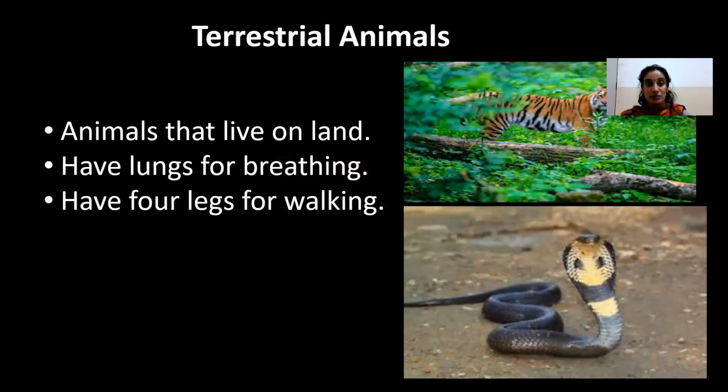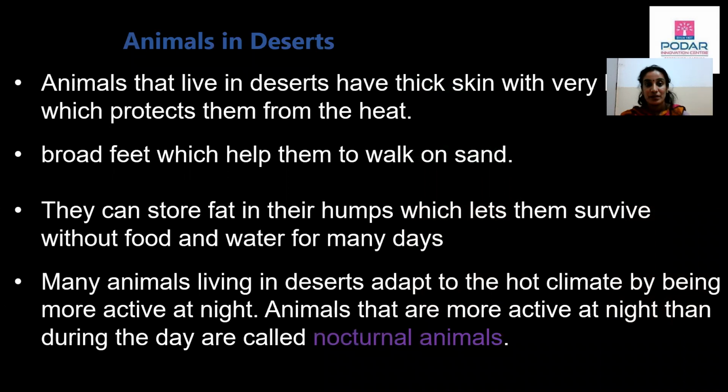Terrestrial animals are the animals that live on land. They have lungs for breathing and legs for walking. Animals like lions, tigers, dogs, elephants, goats, and horses live on land surfaces, whereas rabbits and mongooses live in burrows. Some other animals like moles and rats live in underground tunnels. Let us discuss this taking an example.